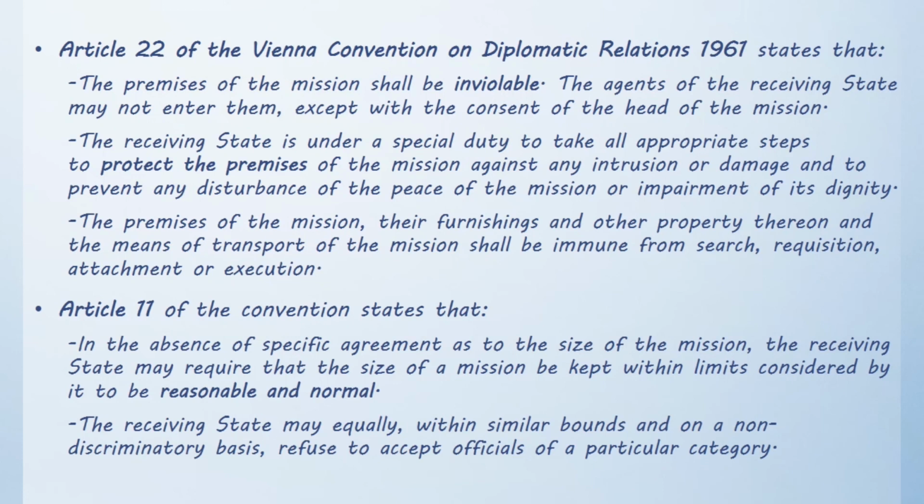Article 11 of the Convention states that in the absence of specific agreement as to the size of the mission, the receiving state may require that the size of a mission be kept within limits considered by it to be reasonable and normal. The receiving state may equally, within similar bounds and on a non-discriminatory basis, refuse to accept officials of a particular category.